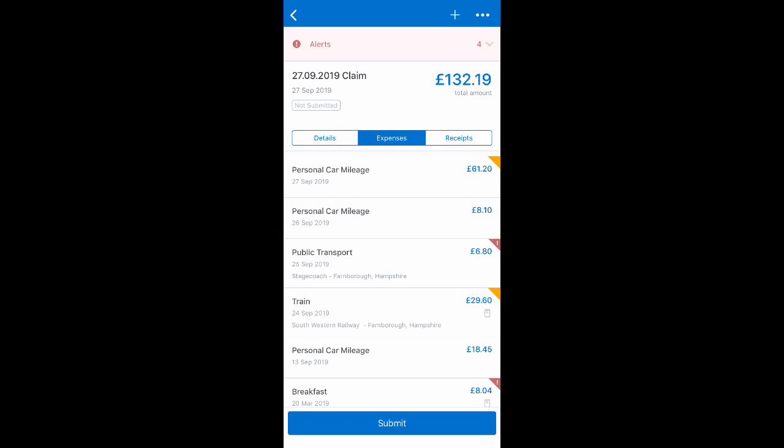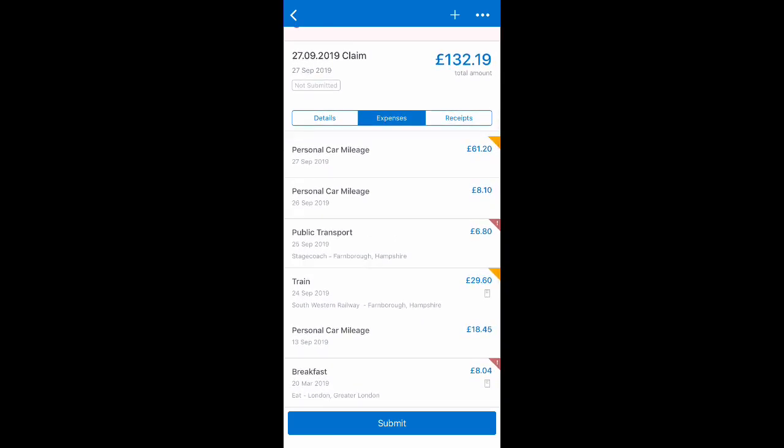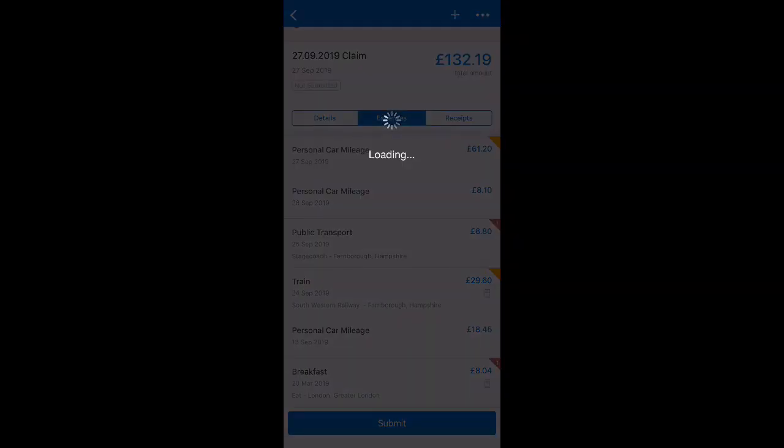Once the expenses are moved on to the claim, any policy rules I might have broken are easy for me to identify so that I can go in and correct them. And you can see straight away that I have a number of things that need my attention. So I have a red flag on that breakfast expense that I just captured. So let's have a look at what that's telling me.